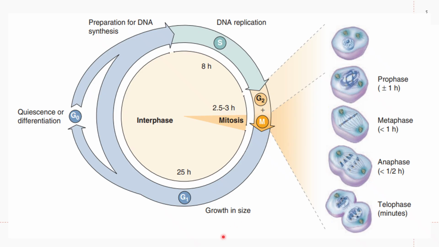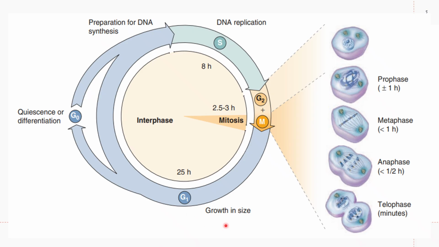Okay, take a look at this one. 25 hours for your G1, and then 8 hours for S phase, and then a short period for G2 and M phase accordingly.